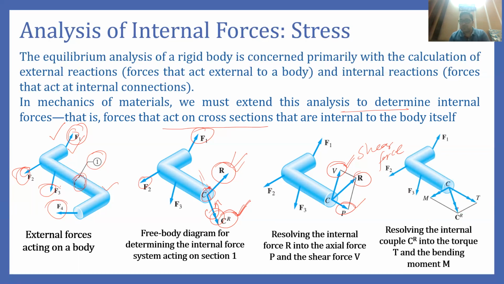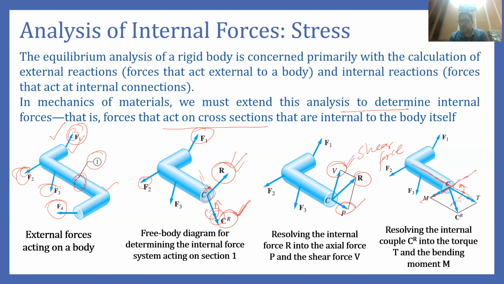As you can see, this couple is acting about an unknown axis, so we can divide this couple moment into two components. If we have an axis along the body, we have the couple about this axis. Similarly, perpendicular to this axis, we can have this other axis.